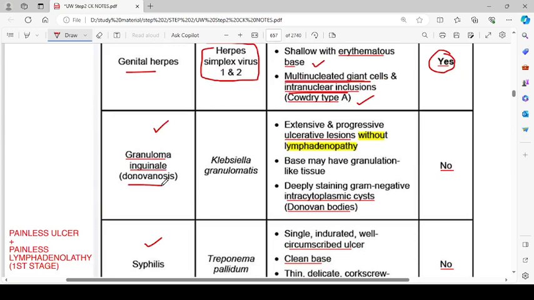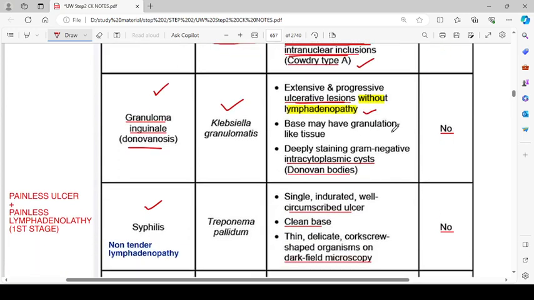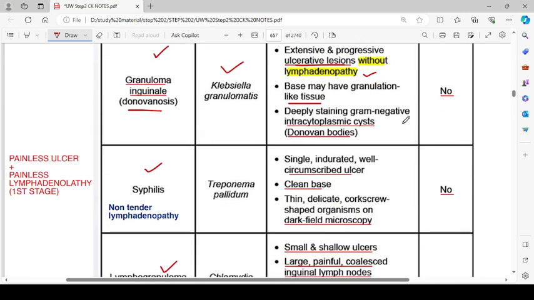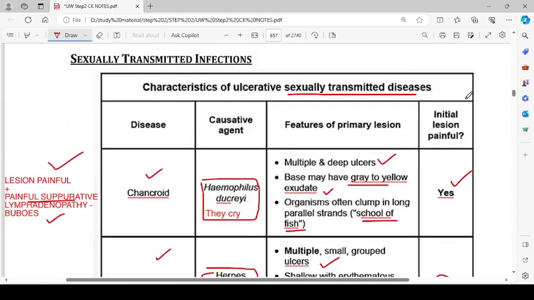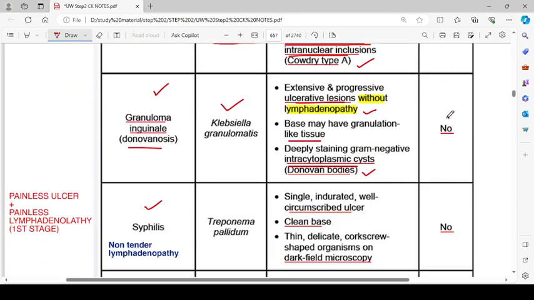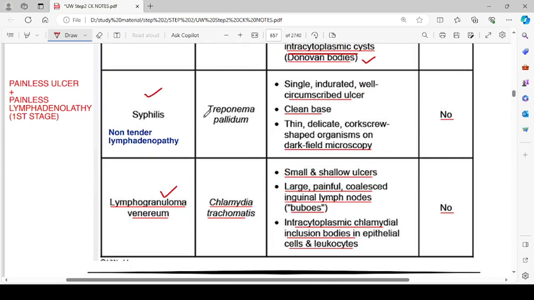Granuloma inguinale or donovanosis, Klebsiella granulomatis: extensive and progressive ulcerative lesions without lymphadenopathy. Base may have granulation-like tissue, deeply staining gram-negative intracytoplasmic cysts or Donovan bodies, and the initial lesion is not painful. Syphilis: painless ulcer with painless lymphadenopathy in the first stage. So there is going to be non-tender lymphadenopathy and the lesion is also non-tender.